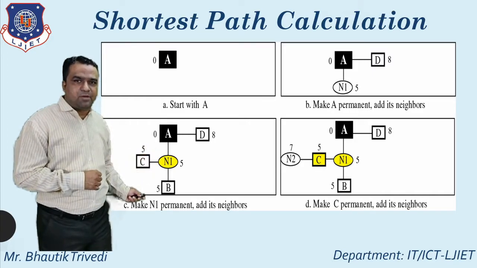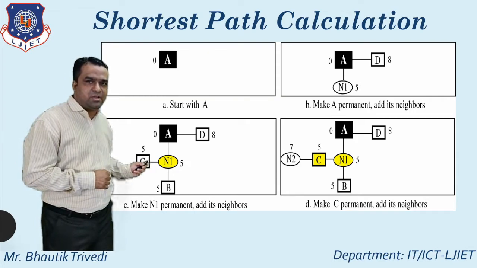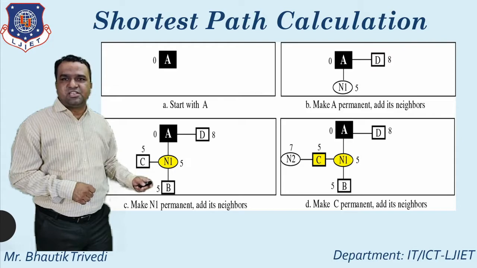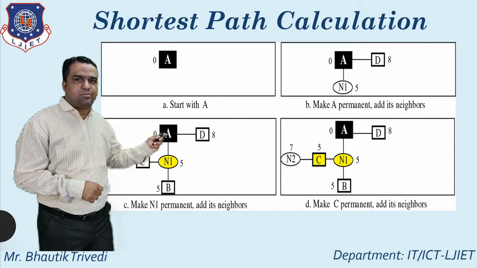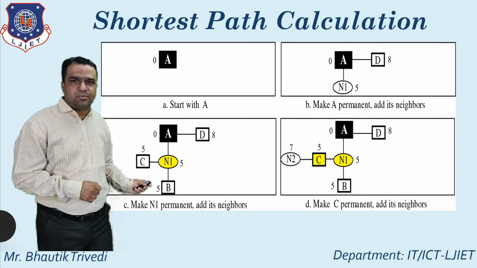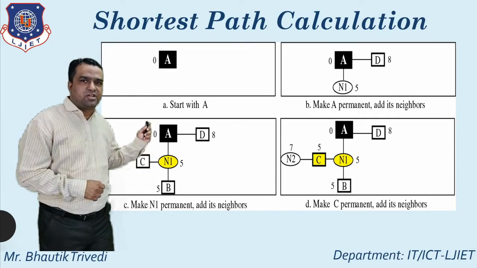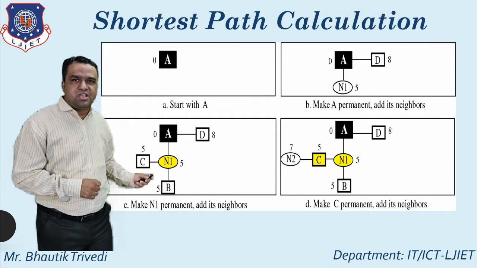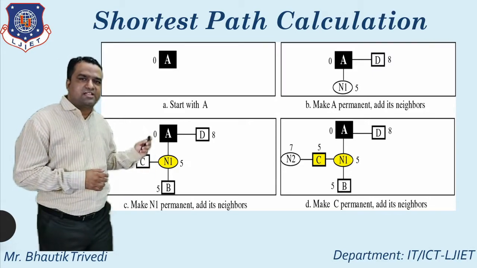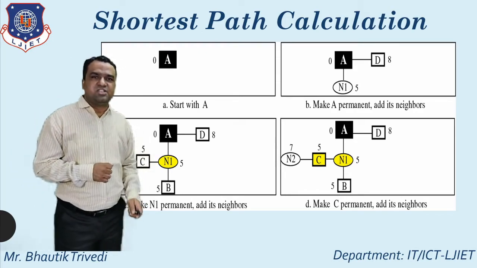So make N1 permanent and add it to neighbor. So here you just see N1 supported the 2 adjacent, one that is C, one that is B, and A supported 1 adjacent, that is D. C supported the 5 weight, B supported the 5 weight, D supported the 8 weight. So either B or C, I select either B or C because that supported the same weight. For example, here I select the C.